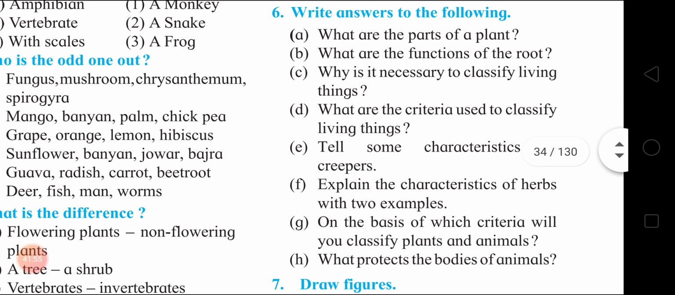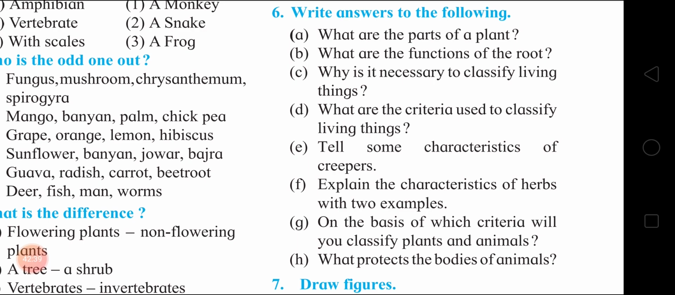Next, question number 6. Answer the following. What are the parts of a plant? Answer. Roots, stem, leaves, flowers and fruits are the parts of a plant. What are the functions of the roots? First, roots hold the soil firmly. Second, absorption of the water and nutrients from the soil is done by roots. Third, roots transport the absorbed water and nutrients to the stem. And fourth, roots support the plant.